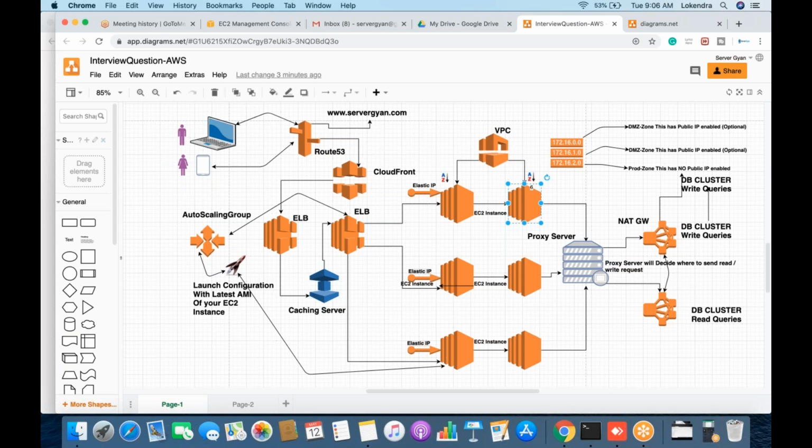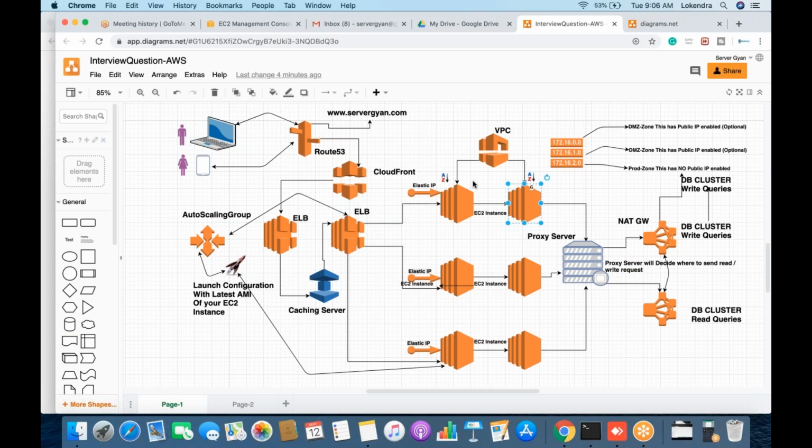For example, now this user hits another page which is not cached here, so the request will come to this particular caching server. It does not have the same either. The request will be forwarded to this load balancer. Now the domain name will be checked, whether it is app.servergan.com, web.servergan.com, or maybe admin.servergan.com. Finally, this user requested admin.servergan.com. The load balancer has rules in place.